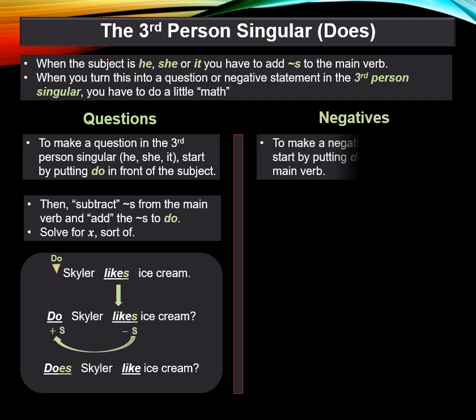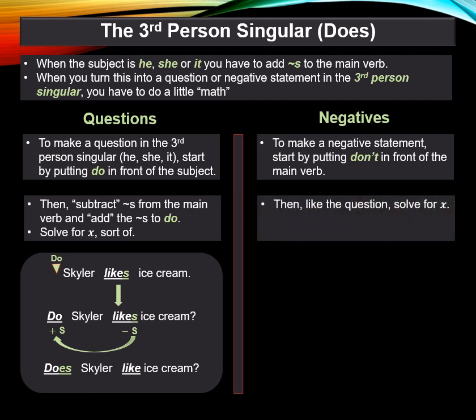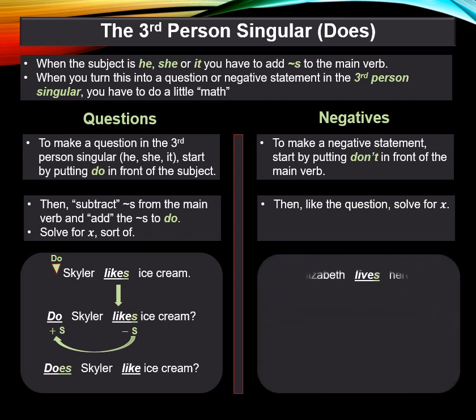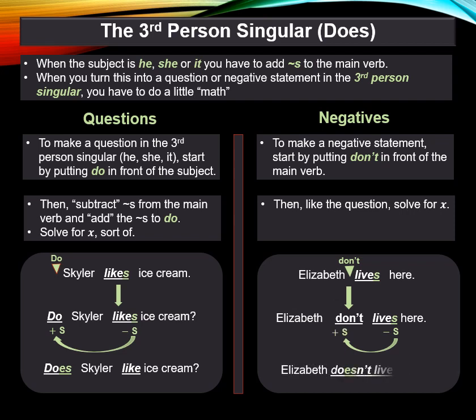For a negative statement, start by putting don't in front of the main verb, just like before. Then, like the question, solve for X. Elizabeth lives here. Drop in don't, so Elizabeth don't lives here, but we're still not done. Subtract S from the main verb, then add it to don't. So the final negative statement is Elizabeth doesn't live here.